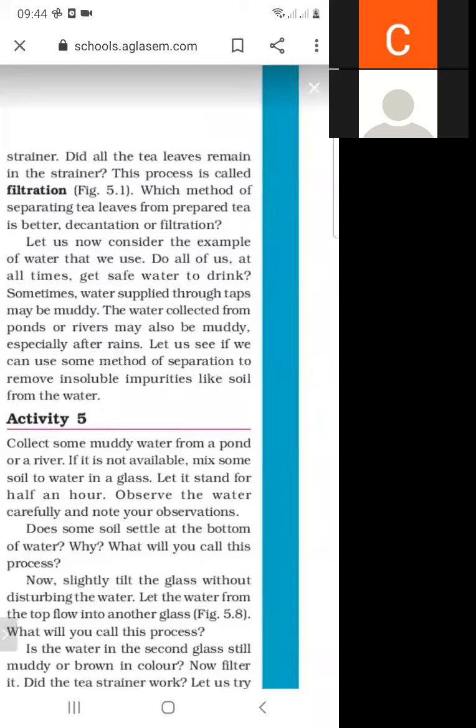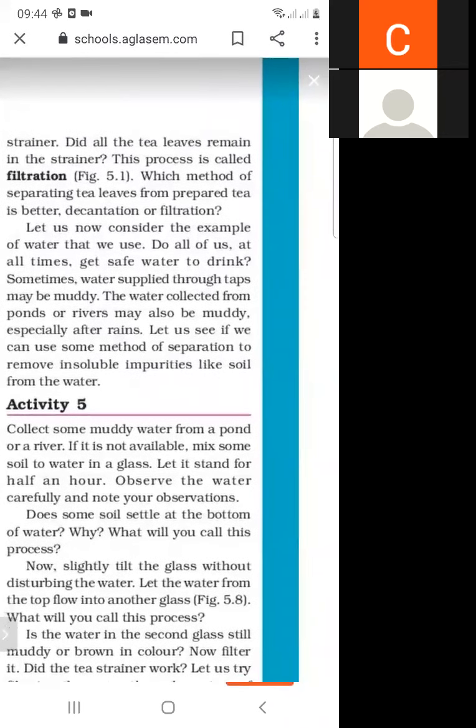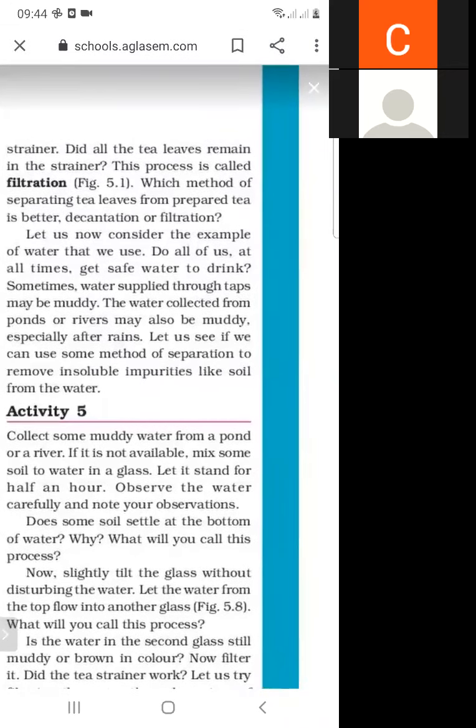So firstly, it is filtered. If we use the process of filtration for removing these types of impurities, then pure water can be obtained.